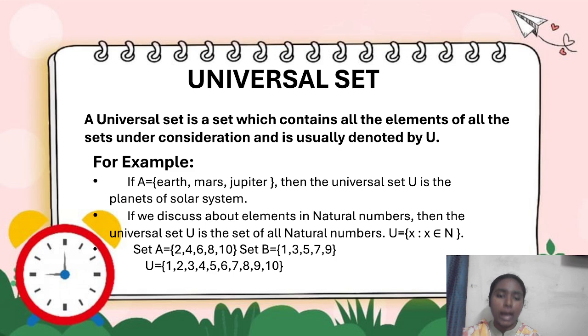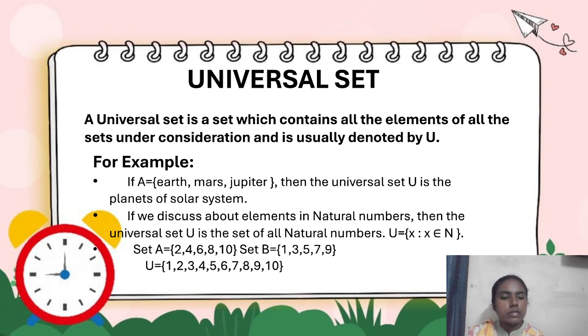So it is like the parent set. Next example is, if we discuss elements in natural numbers, then the universal set U is the set of all natural numbers. U is equal to X such that X is an element of N. So if we take natural numbers like A is equal to 1, 2, 3 and B is equal to 4, 5, 6, then the universal set can be full of all the natural numbers. From that universal set only we took these two sets.